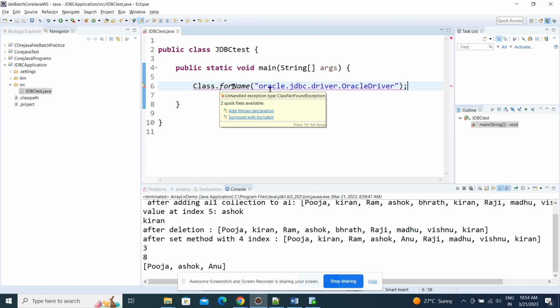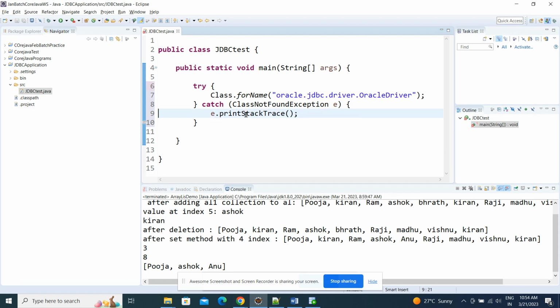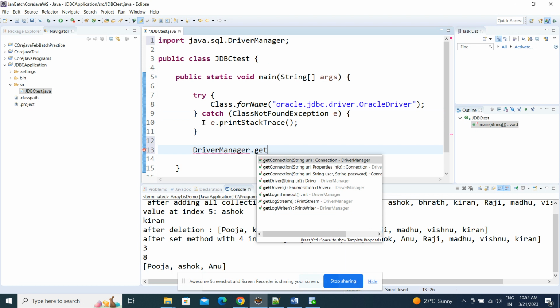Now it is giving an error. What do we need to do? We need to add this statement in a try and catch because it will throw a ClassNotFoundException if it is not available. Now after this, next what do we need to do? We need to get the connection. Once the driver is loaded successfully, we can call DriverManager dot getConnection.